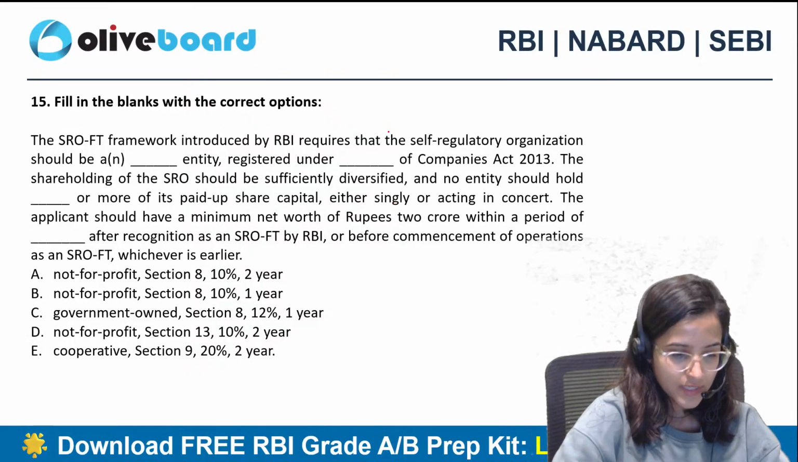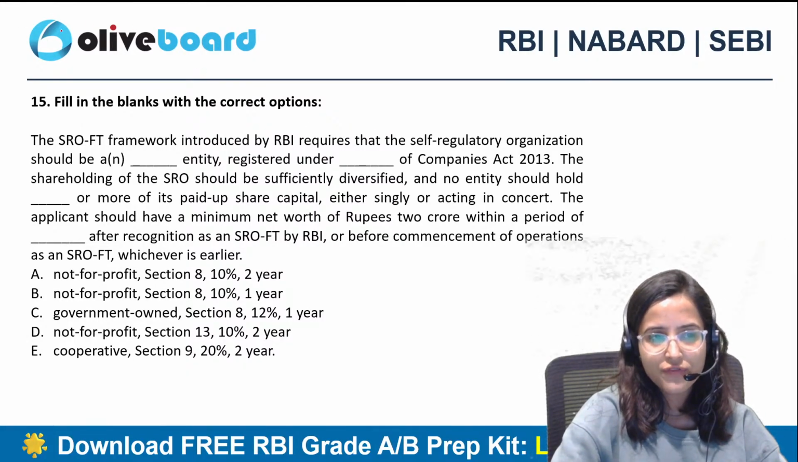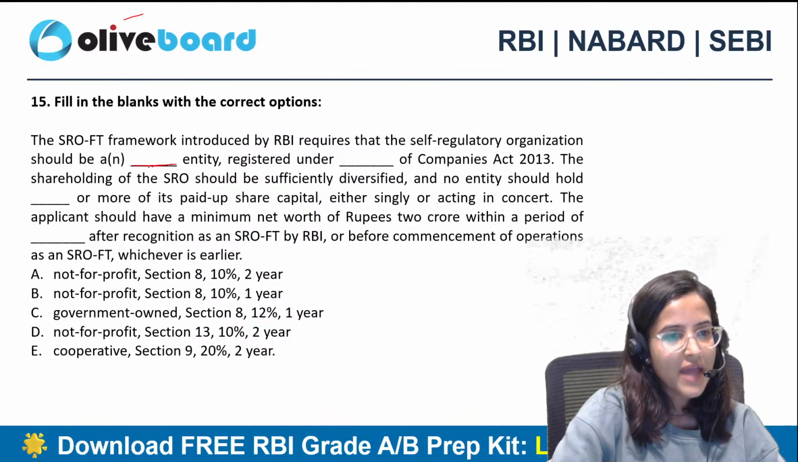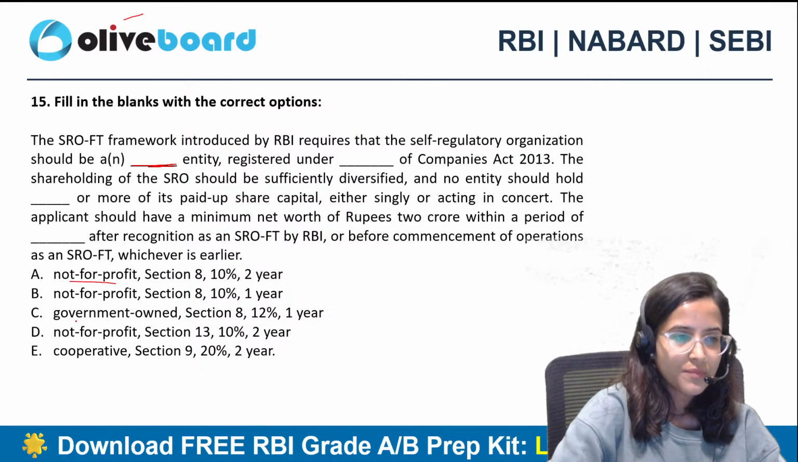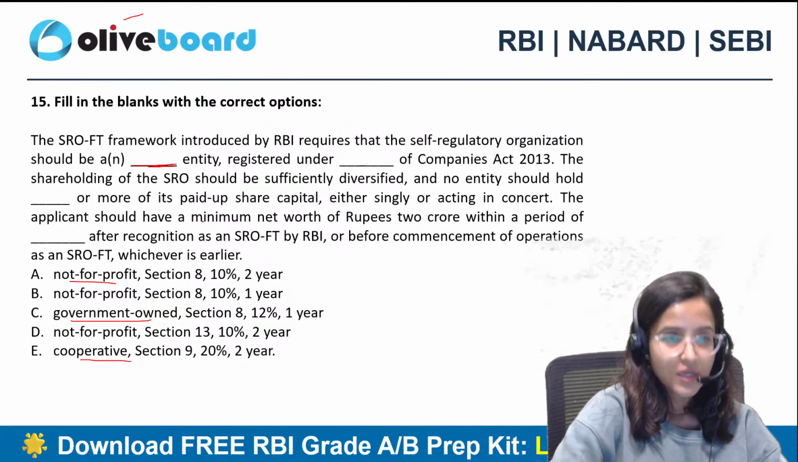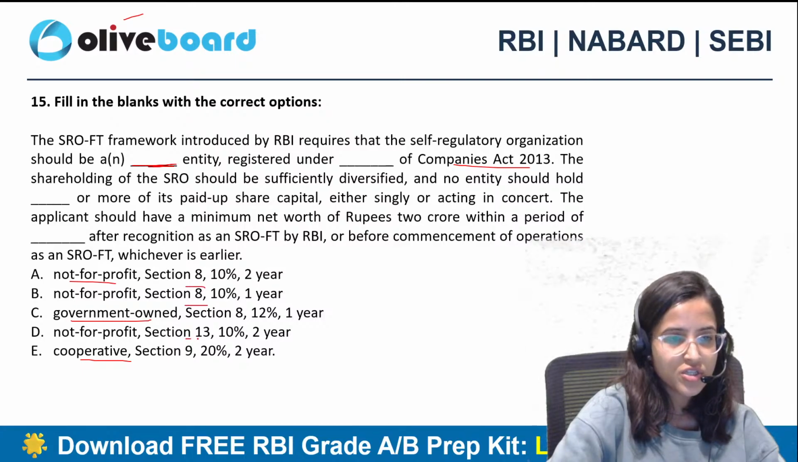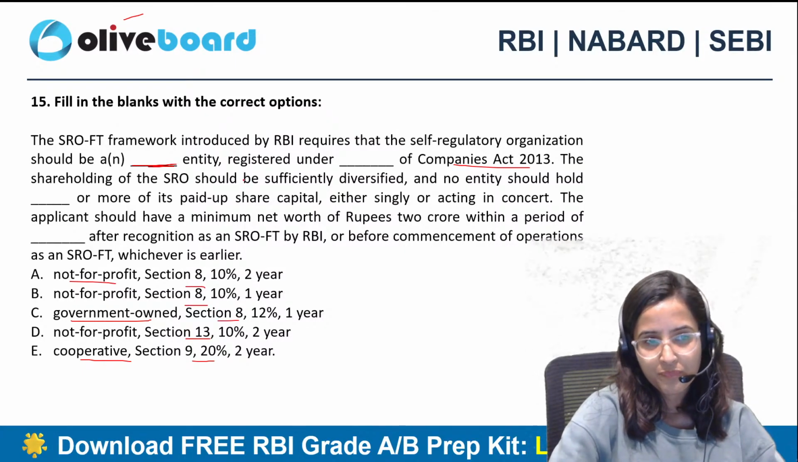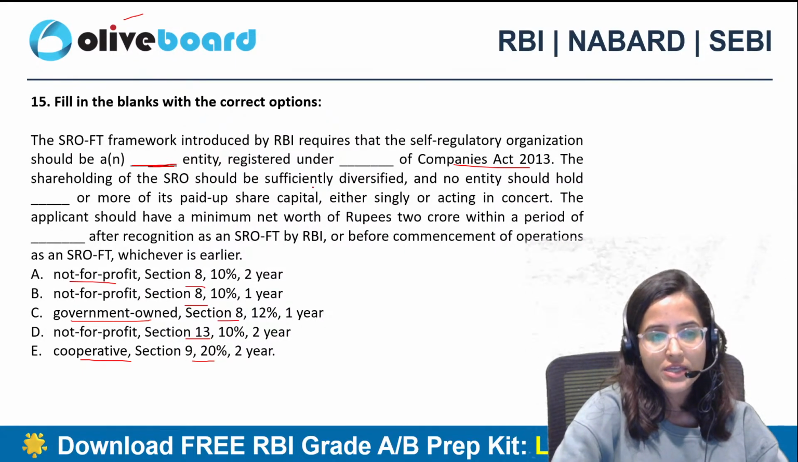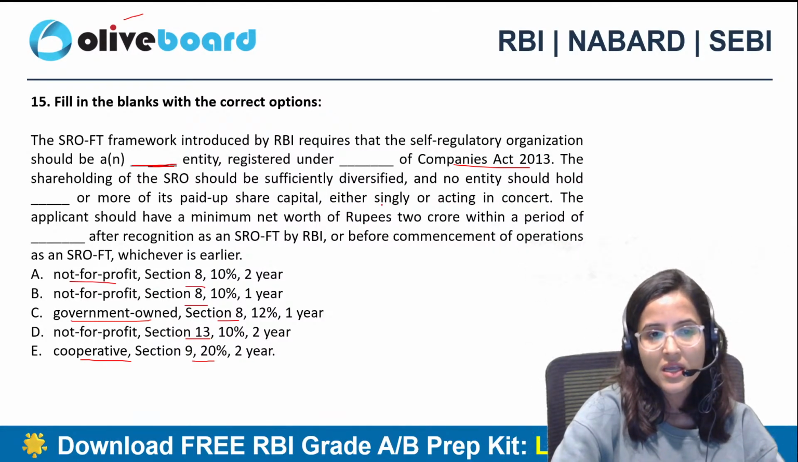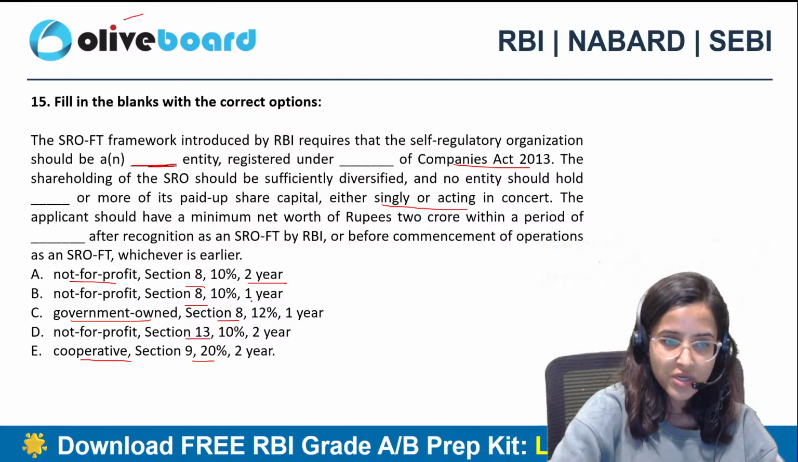15th question, fill in these blanks. The SROFT framework introduced by RBI requires that the self-regulatory organization should be a dash entity, not for profit, government owned or cooperative. Registered under dash of Companies Act 2013. Which section? Section 8 or section 13 or section 9? The shareholding of SRO should be sufficiently diversified and no entity should hold dash or more of its paid up capital, either singly or acting in concert. How much? 2 year, 2 years, 1 year.